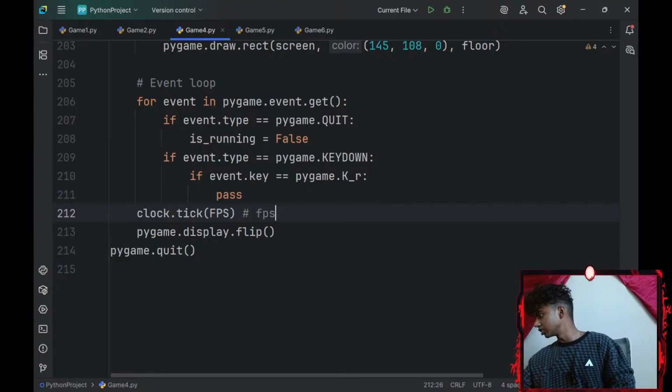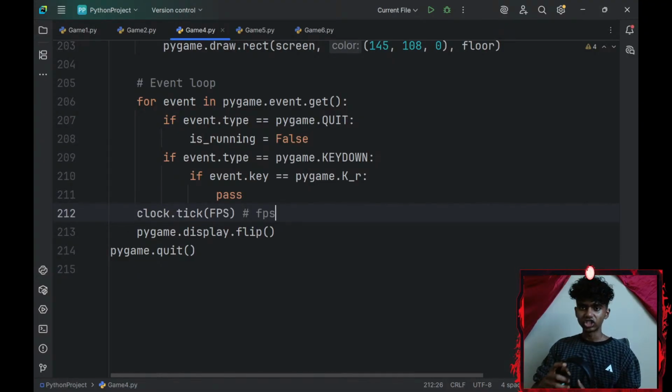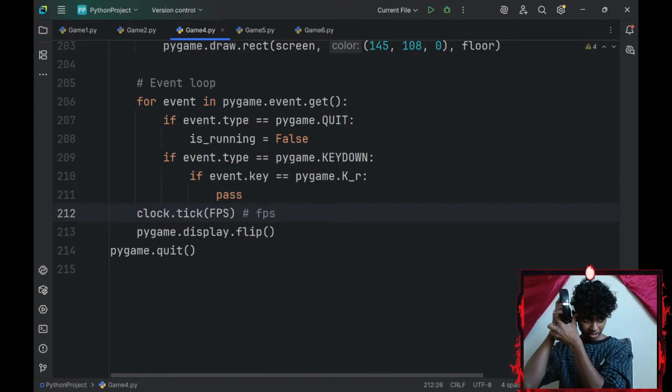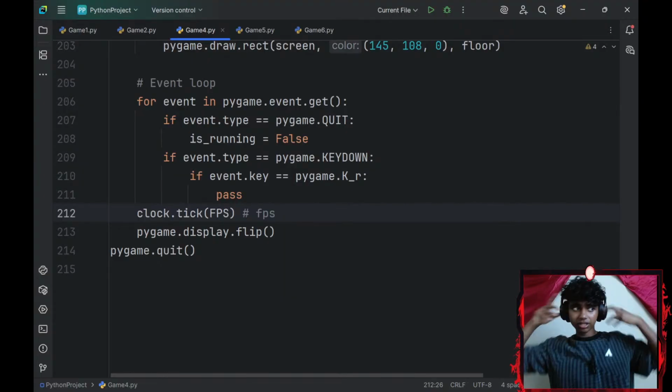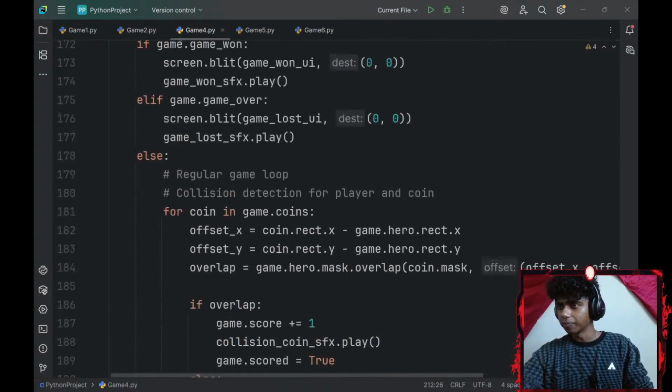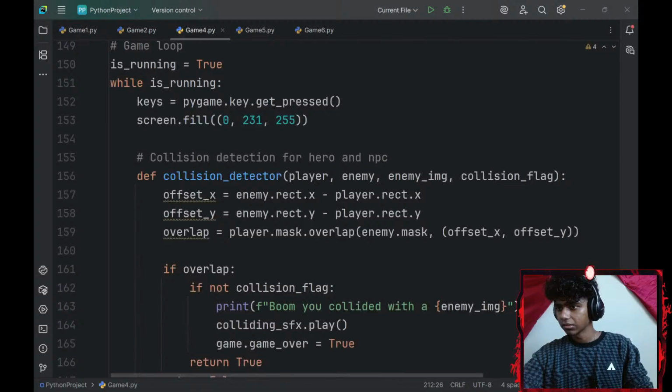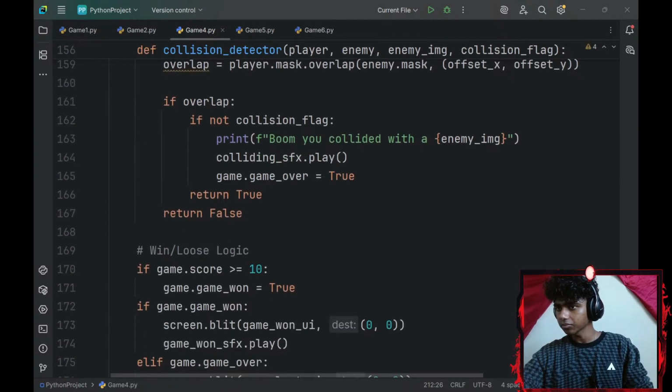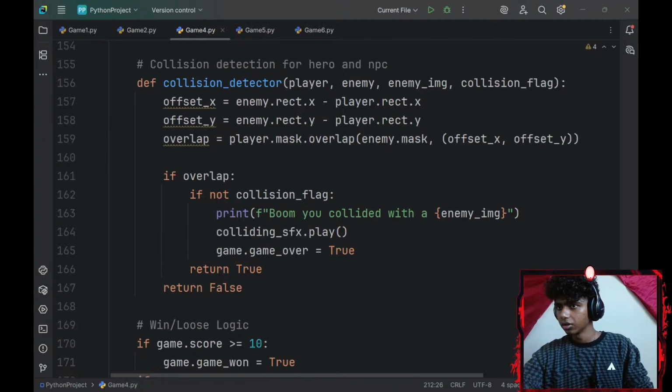Let me check if my headphones are charged, because it's going to be much more helpful to see if you guys can listen to the audio with my headphones. There we go, it says power on. Let me try connecting it up here. Okay, perfect, it says connected. Let me change the properties of my OBS to be my headphones. Okay, perfect. Alright, so if I collide, it says boom, you collided with the NPC. Okay.